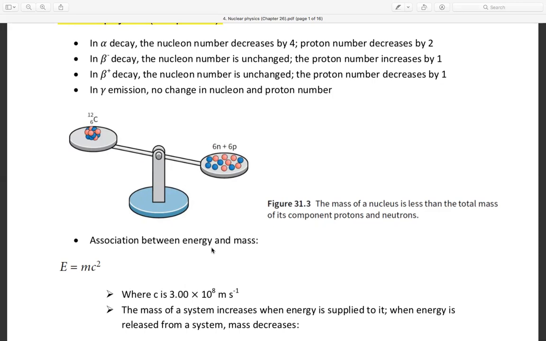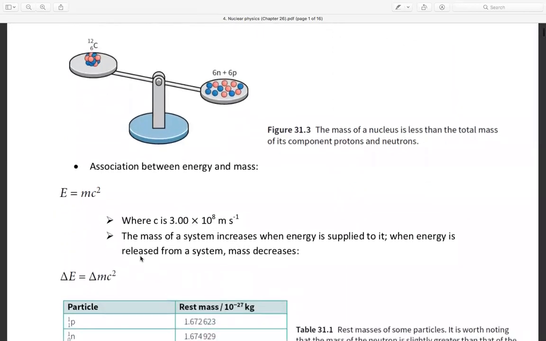This is energy equals mc squared, where c is the speed of light, 3 times 10 power 8 meter second minus 1. The mass of a system increases when energy is supplied to it. When energy is released from a system, mass decreases.